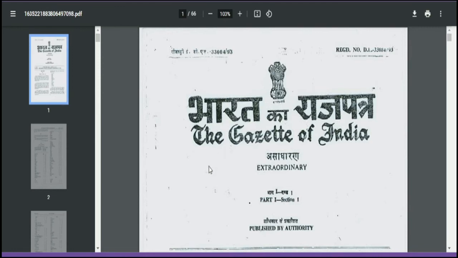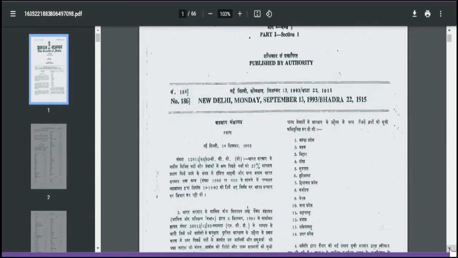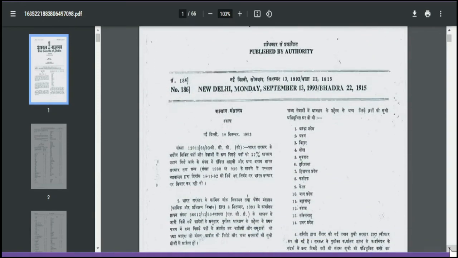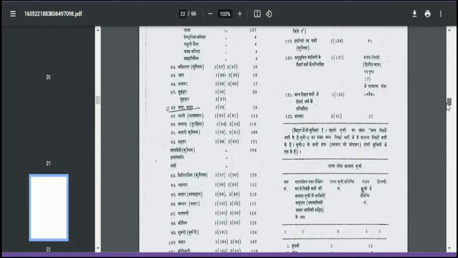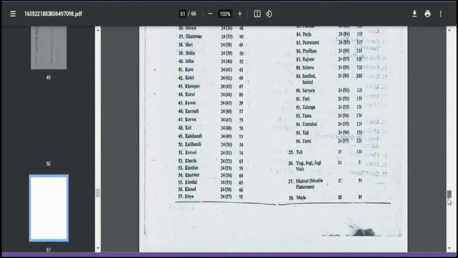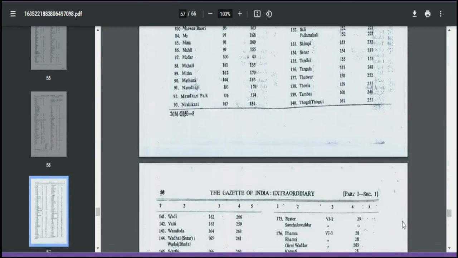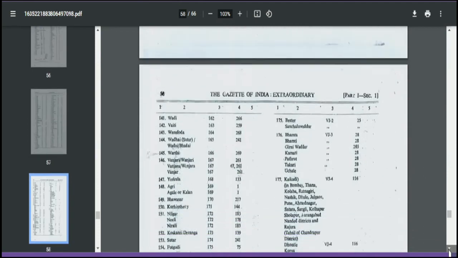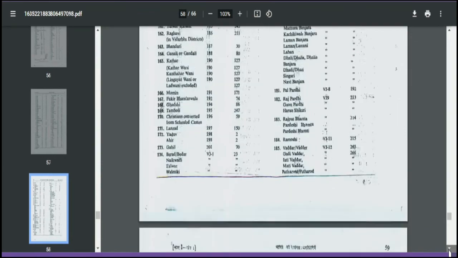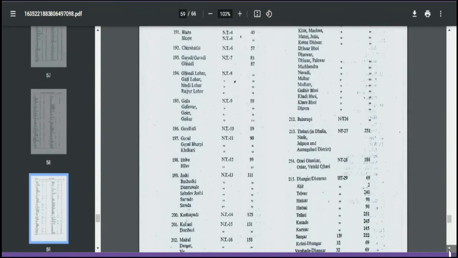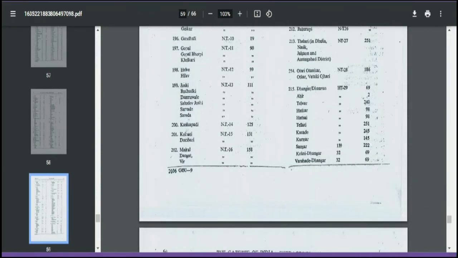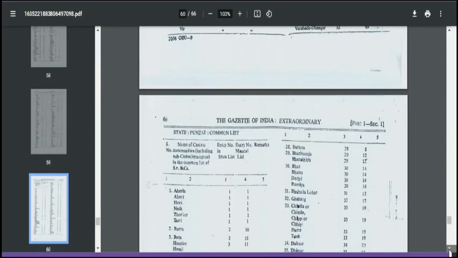So this is what I am saying. This is the government's Gazette of India notification. It was released in 1915. In that, if you check state-wise, they will give first in Hindi, next in English. Here you can see all the details that you are asking for.